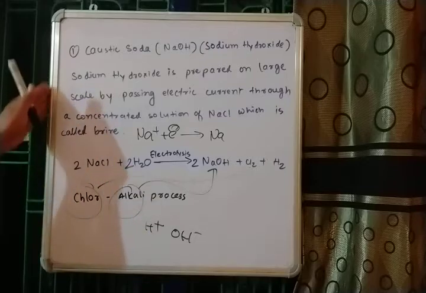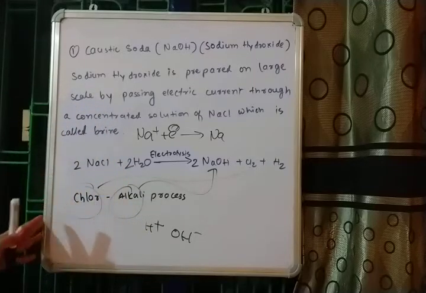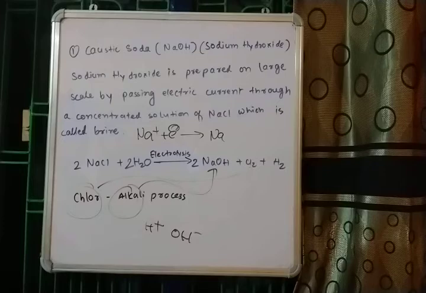After this you have to write down a few uses of NaOH. I will not write down the uses of NaOH on the board, but rather dictate the uses. You just note it down. The first use of sodium hydroxide is in the manufacturing of soap, detergent, paper, and a large number of chemicals.